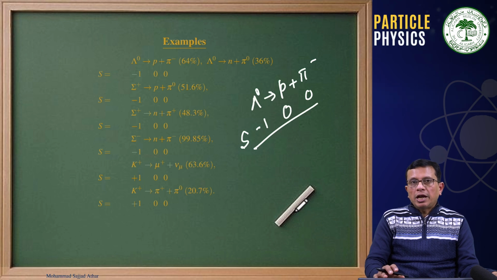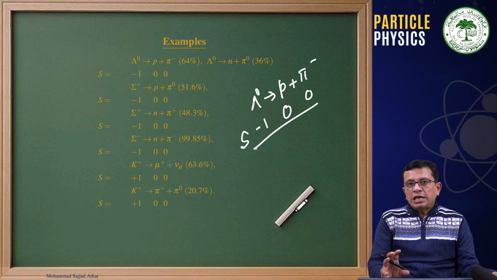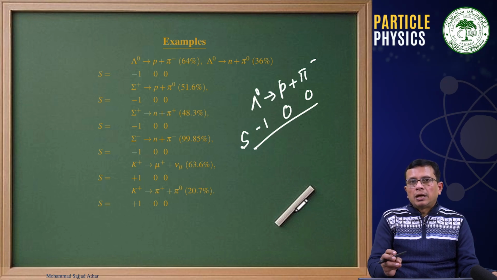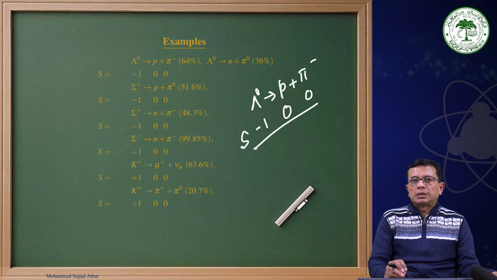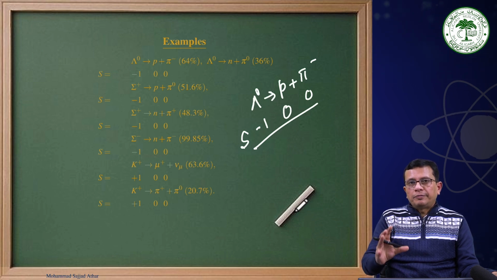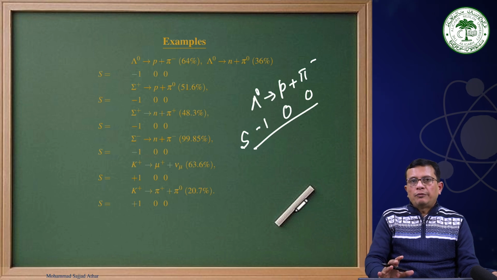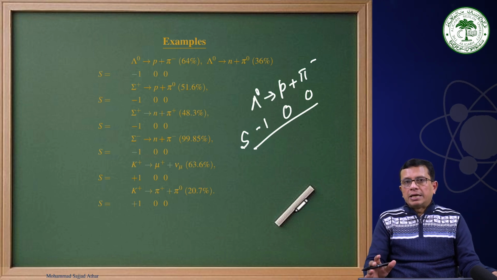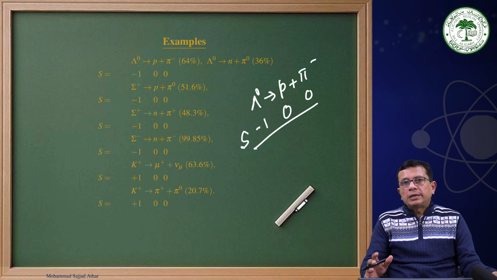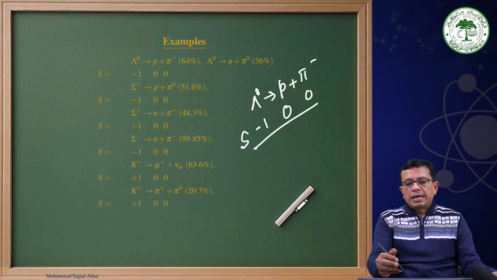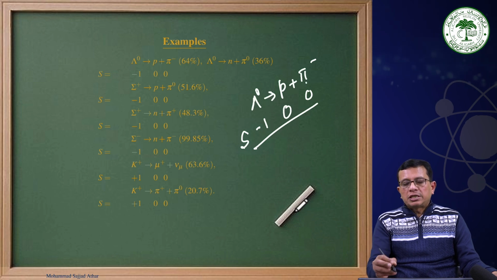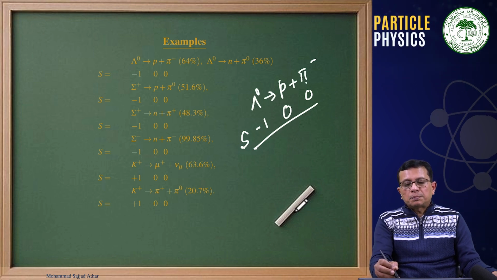So we argue that strange particles are formed in pairs in strong interaction processes, while they decay via weak interaction, and because of that they have a much longer lifetime, and they decay into non-strange particles like p plus pi minus.